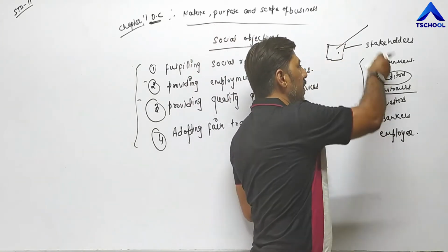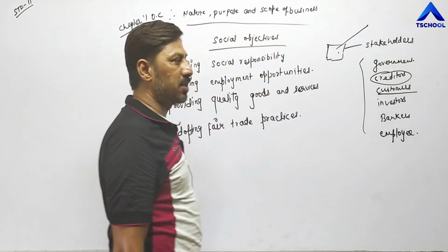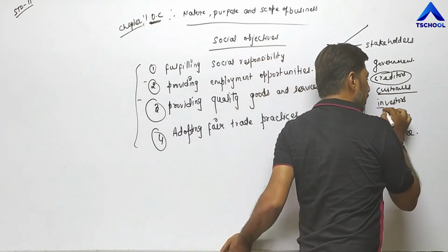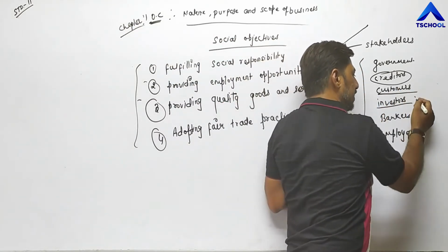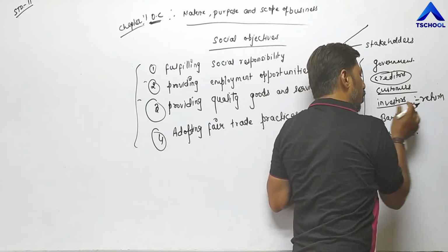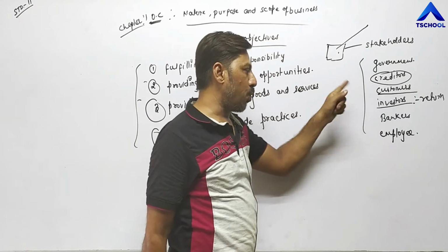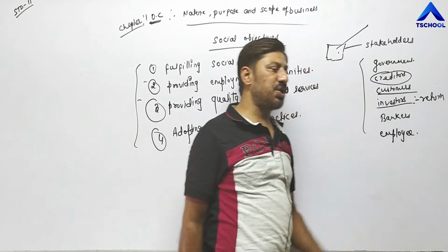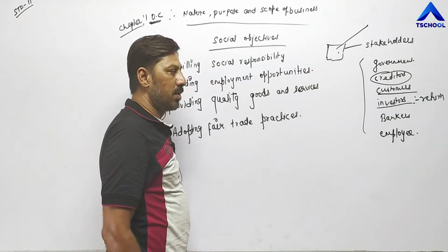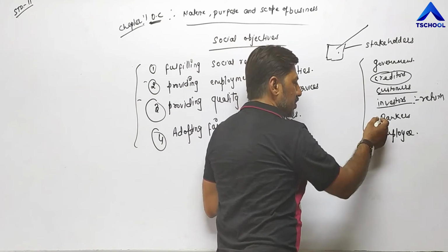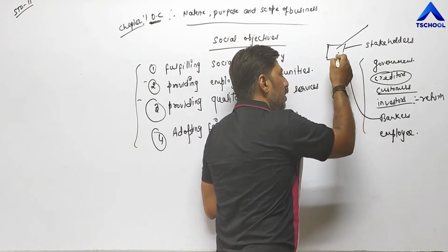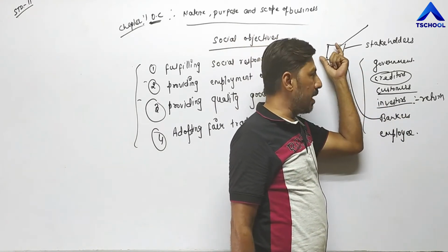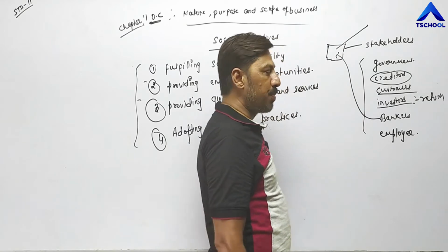Investors, those who are investing money into the business by purchasing share, by purchasing debenture, or by giving loan to the business unit. These individuals are called investors. Investors need return on that investment. Whatever amount invested, investors want some return on that investment. For example, if investors have purchased share, so in return they want a dividend. Dividend is a part of profit. Bankers, any bank who has given loan to the business unit, so bankers need interest. They want interest from business unit and principal amount after a specified time period.